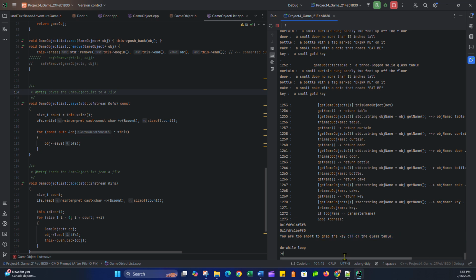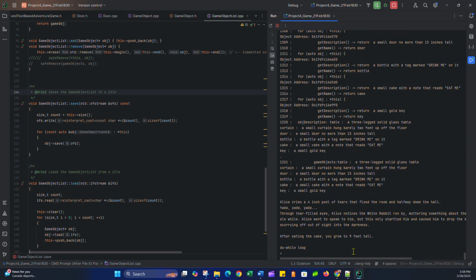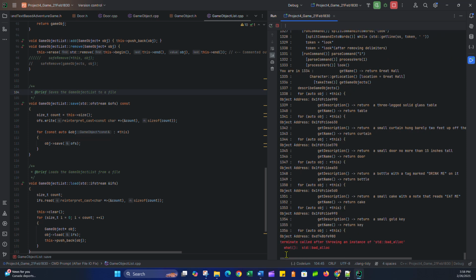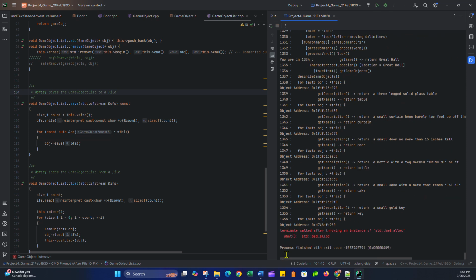Okay, well, I saw some cake, and I know in the book the cake made me grow bigger. So I ate some cake. Now I'm 9 feet tall. Great. I'm tall enough. I can probably grab the key. The key's still there. Let's take a look. Boom. I get an error. Even if I was able to grab it, I probably would have had an error.